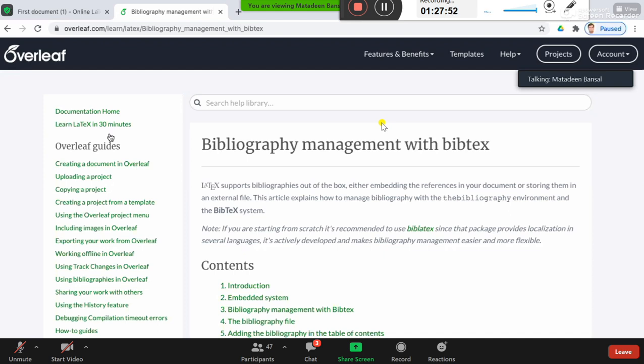But this requires third-party software for generating a bibliography file. One such software is JabRef. I think it is from Mendeley.